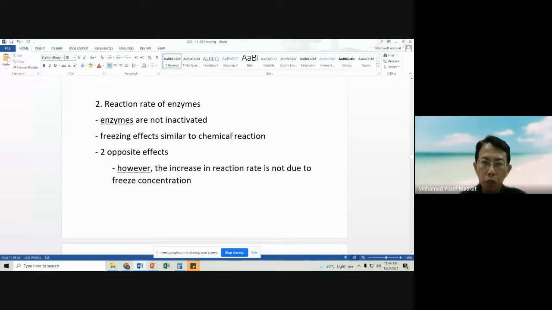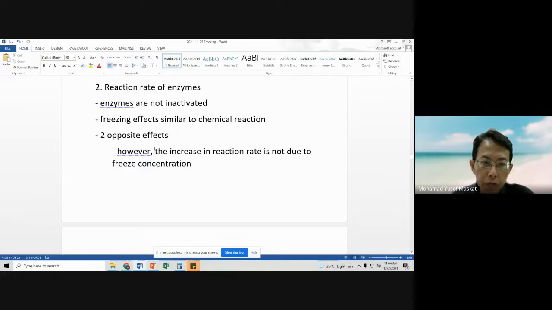And then what about enzymes? Enzymes also are threat factors to our food products. Unfortunately for enzymes, even though we store our food products at -20 degrees C, enzymes still function. They are not inactivated. It's just that they function at a very low rate. It still has two opposite effects: increasing and then decreasing.